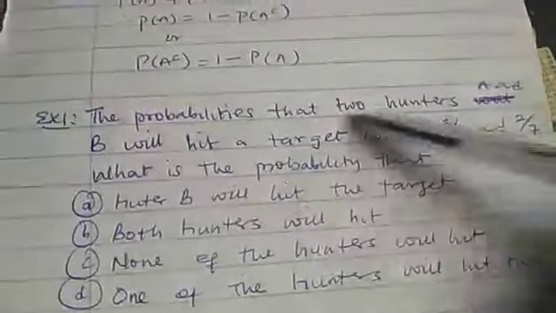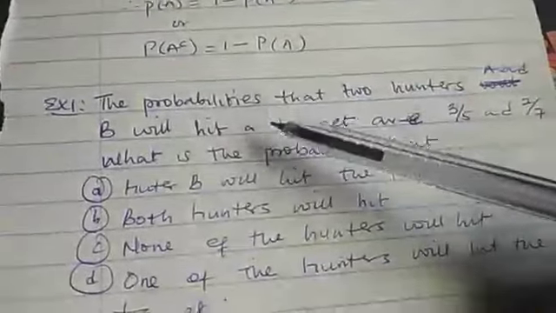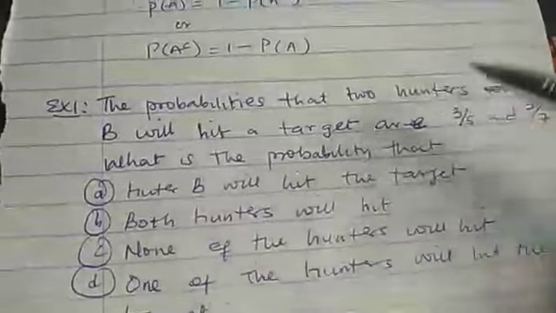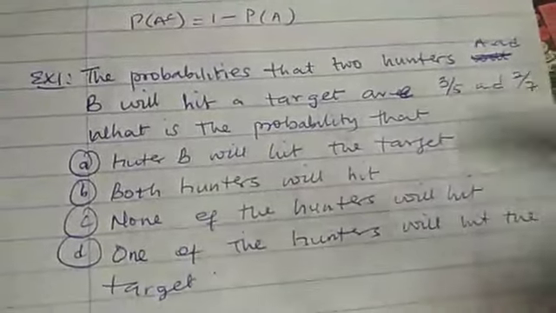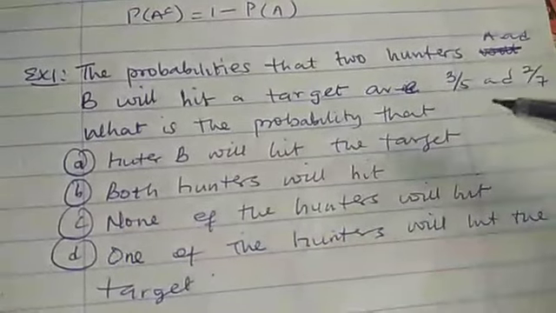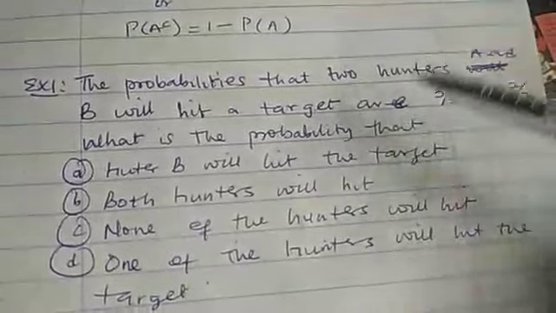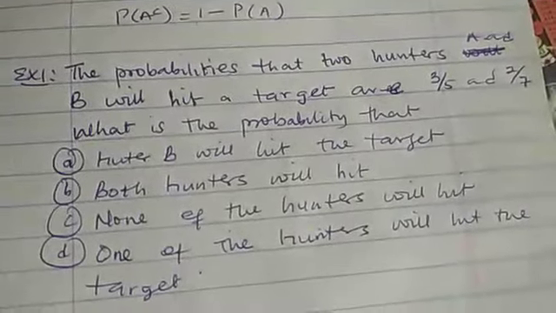Because in this case, they say the probability that a hunter will hit a target. Hitting the target will be a success, and there's a chance that the hunter will not hit the target. That is talking about success and failure. That is how to know which one they are talking about, because they may hit it and they may not. Now let's consider the solution.